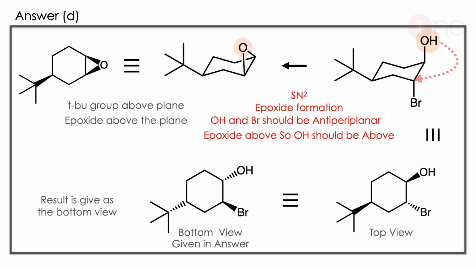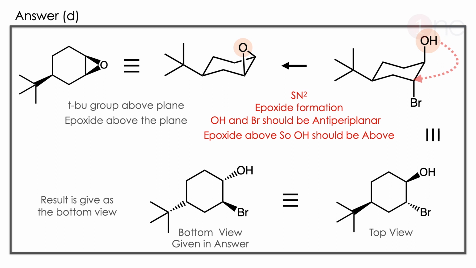So we have to consider the reaction in reverse. So we take the product. It is difficult to imagine the product from the cyclohexane form, so we rewrite it in chair form. So the epoxide is above and the bulky tertiary butyl group is also above, in the equatorial position. Then it has to be an above formation, meaning the OH should be above and the Br should be below.